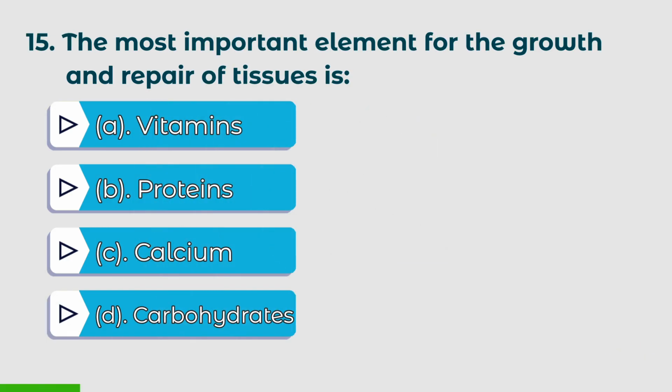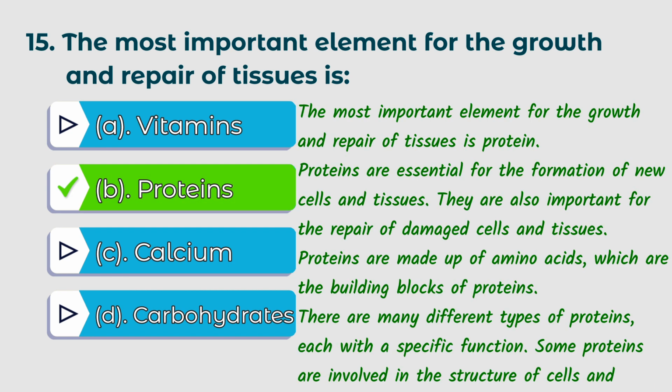15th question. The most important element for the growth and repair of tissues is. Options: A. Vitamins, B. Proteins, C. Calcium, D. Carbohydrates. The right answer is B. Proteins. The most important element for the growth and repair of tissues is protein.